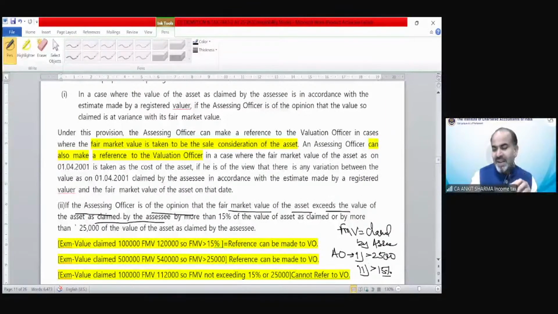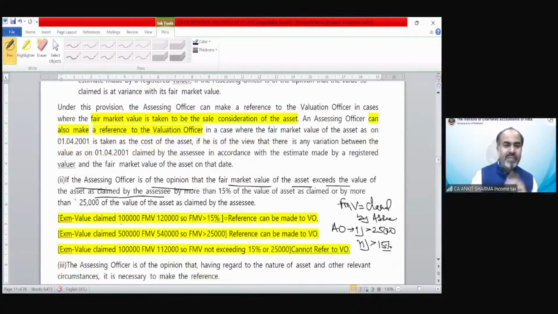You will understand with the help of these three examples, very, very simple examples. Suppose the value claimed by the assessee is 1 lakh. But the assessing officer thinks that it is 1,20,000. So one of these conditions should be satisfied. Either the difference is exceeding 25,000 or 15%. You can see the amount difference is not 25,000 in this case, but the 15% of this value, the FMV has been exceeded.